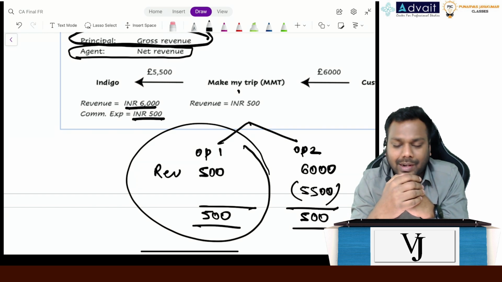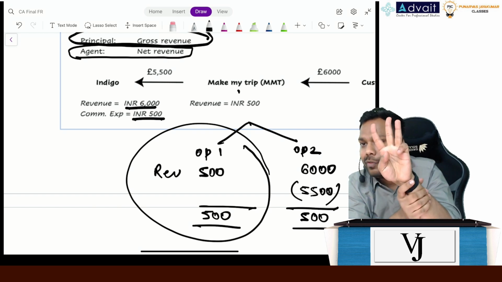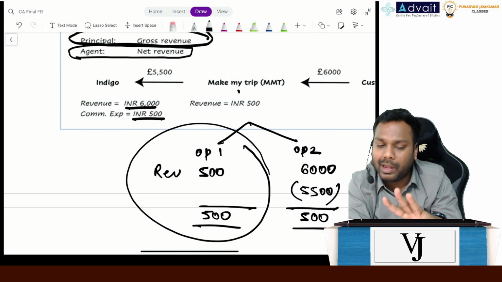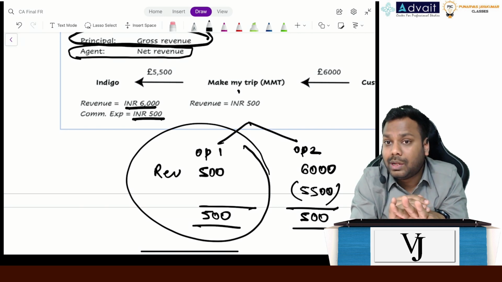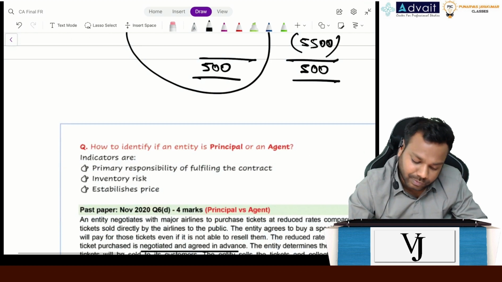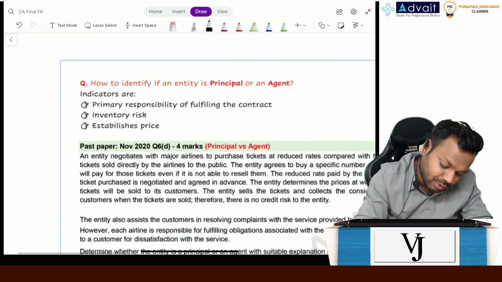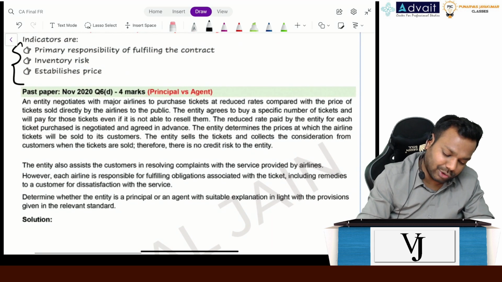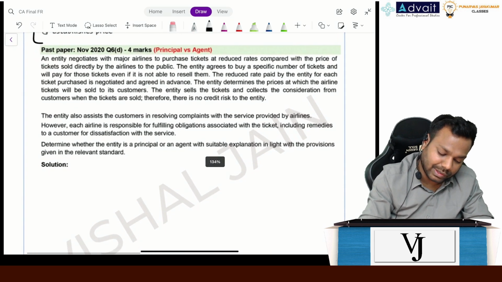So the standard says these are the three indicators which you have to analyze on a case to case basis and then conclude who is the principal and who is the agent. Understood now? The indicators I have written here. Let's read this question and try to answer.